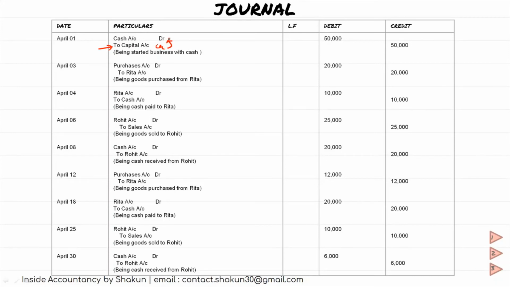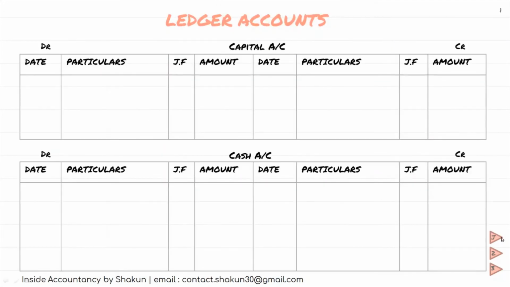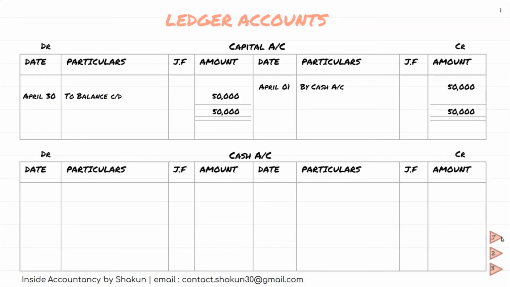So if we go back to our ledger accounts, on the credit side in the capital account, we need to write by cash 50,000. There was no other entry for capital, so we can do the balancing right now. On DR we have nothing, on CR we have 50,000. So 50,000 will be the greater total, which we will write on both sides. From 50,000 if we subtract 0, the total of debit, we get the balancing figure, that is balance carried down 50,000, which will be transferred to the next accounting period, May 1, by balance brought down. So this is the capital account closed.